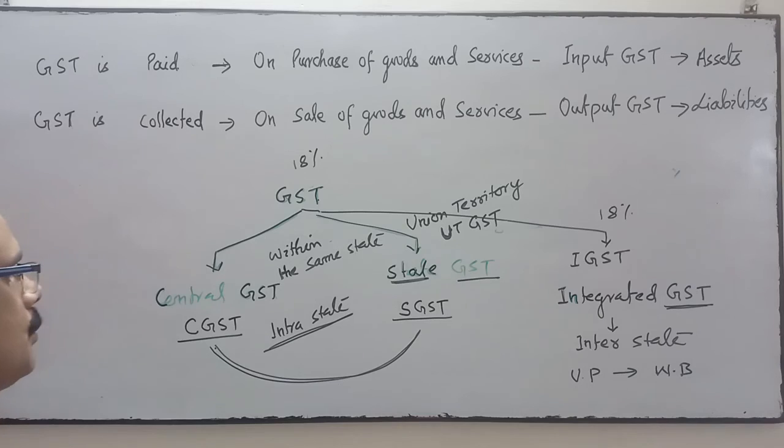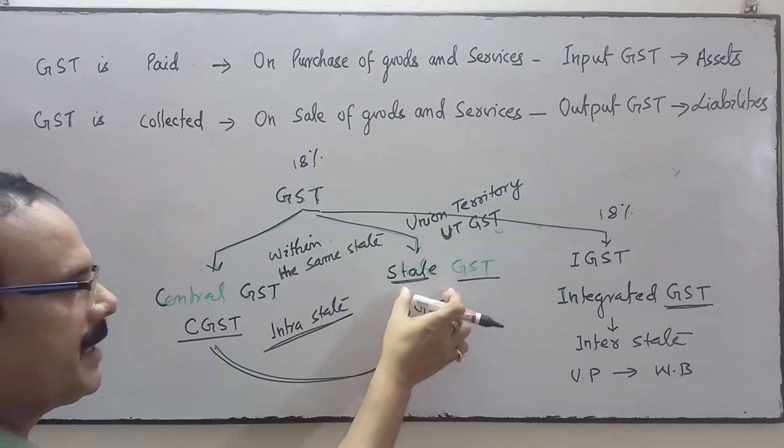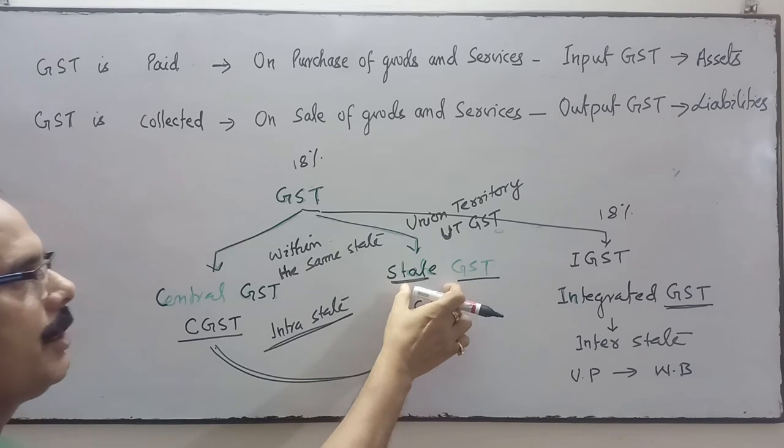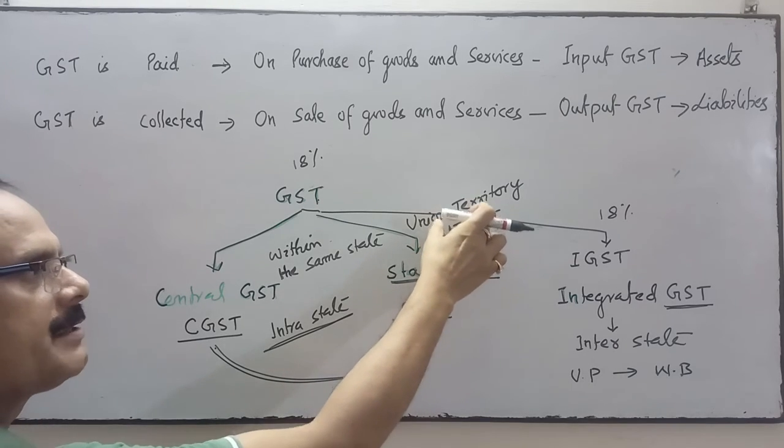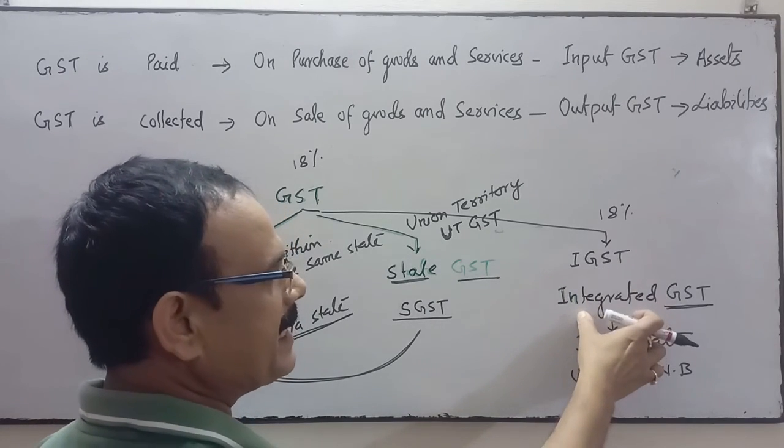So CGST is central GST, SGST is state GST, UTGST is union territory GST, and IGST is integrated GST.